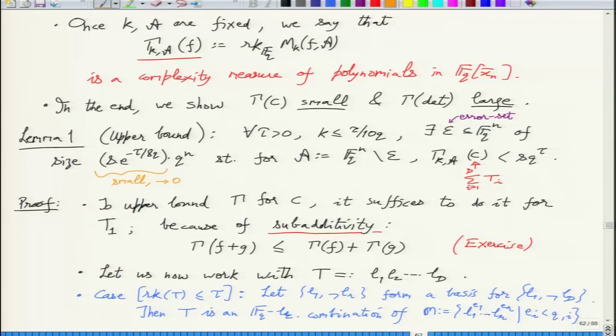So the upper bound lemma that we proved, nearly proved, is basically saying that there is an A and there is a measure of this type which is small on depth 3 circuits. Okay, the measure will be at most SQ raised to tau. So any questions on the proof of this lemma?